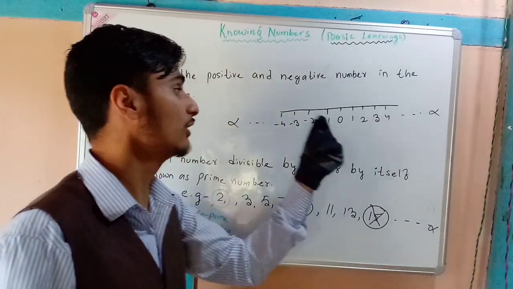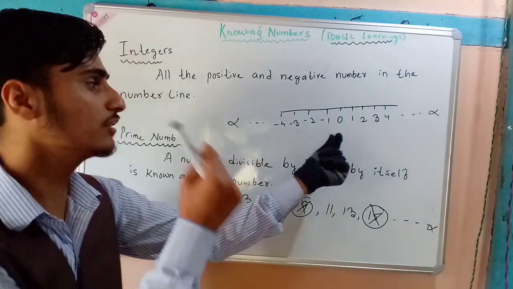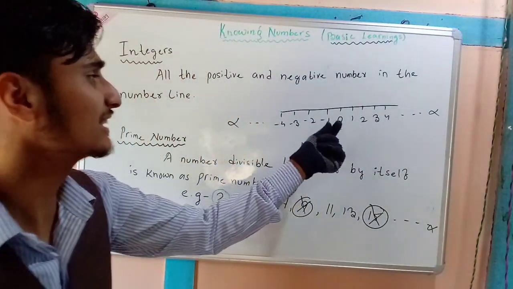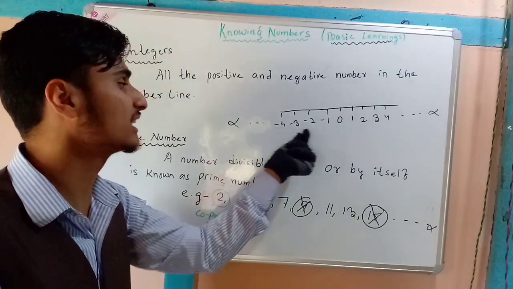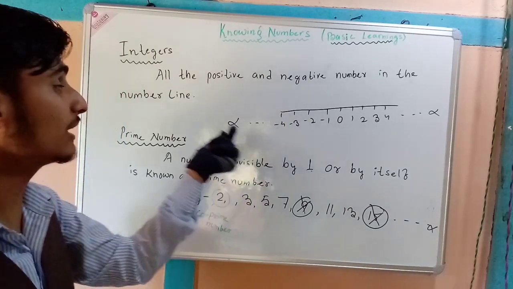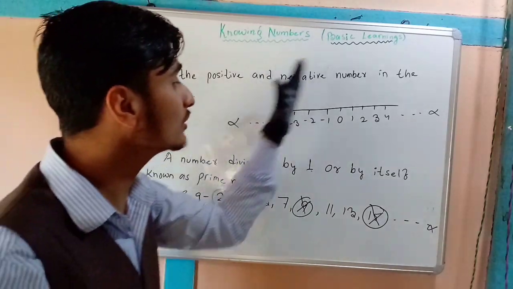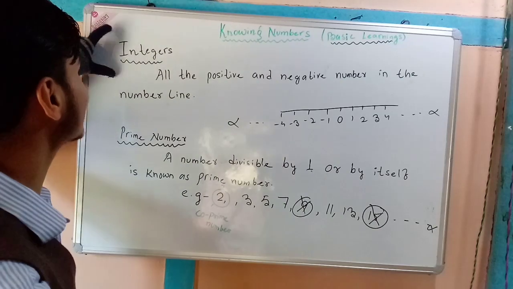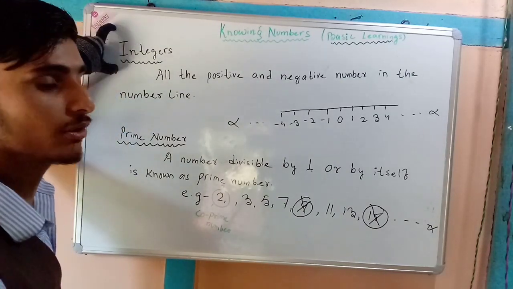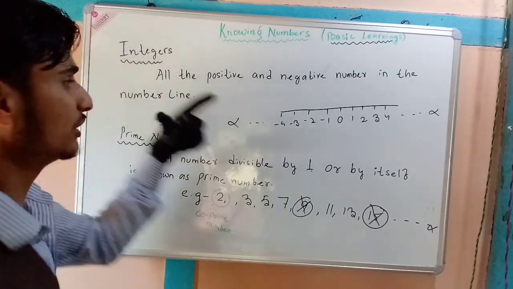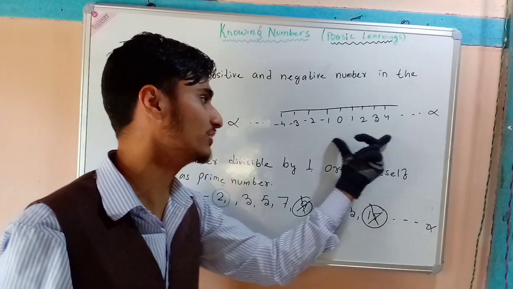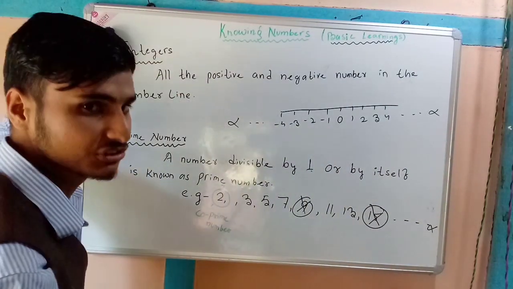All the values from 0 itself, 0, 1, 2, 3, 4 till infinity, as well as all the negative values, for example, -1, -2, -3, -4, continue till infinity. All such numbers are known as integers. Any number from these is known as an integer.